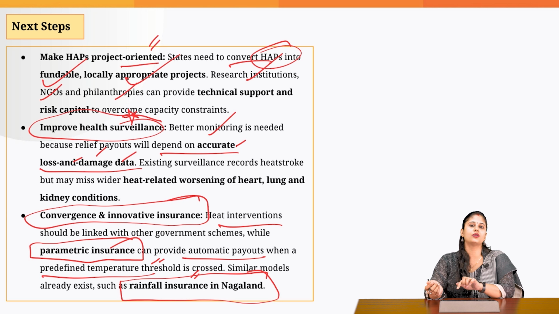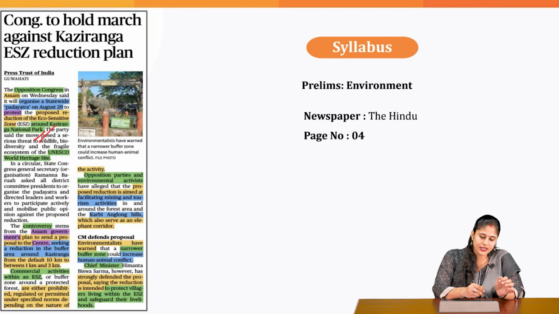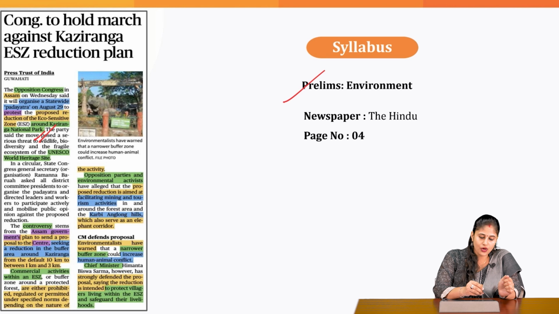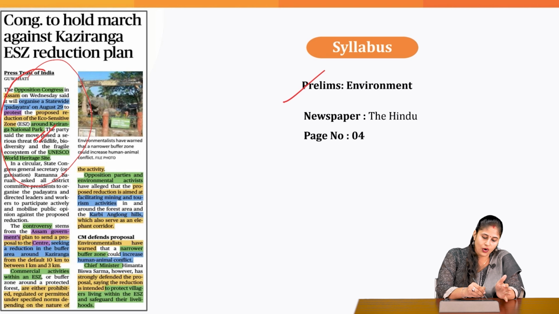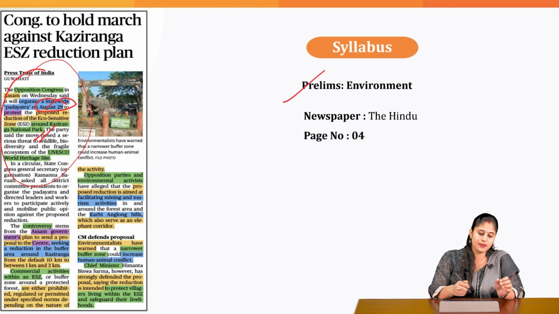With this, let's move on to the last article of today's Analyst. The last article is dealing with Kaziranga National Park. This is something that you can associate with the environment section of your prelim syllabus. Now, what is the context? So, the opposition Congress party has stated that in the state of Assam, they are going to organize a statewide Padyatra on 29th of August. Why? To protest against the proposal given by the state government of Assam.